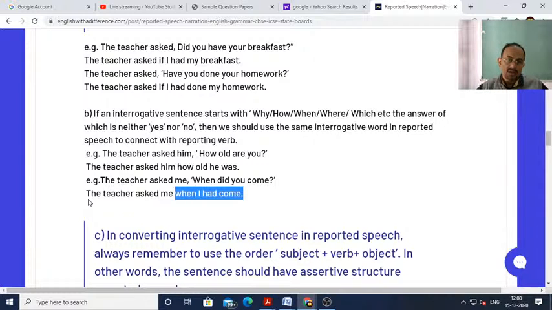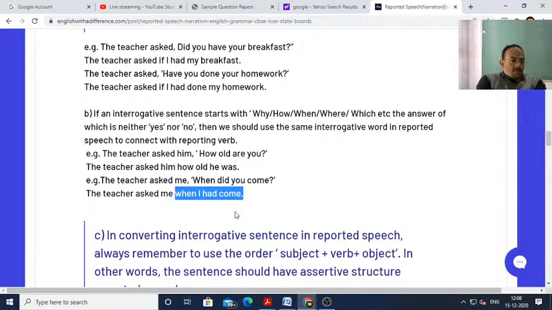So while converting into reported speech, always remember that the interrogative structure should not come in your answer. Therefore, in place of when had I come, it should be when I had come. Understood? The teacher asked me, when did you come? So the teacher asked me when I had come.